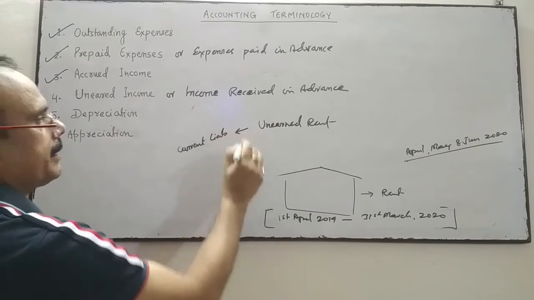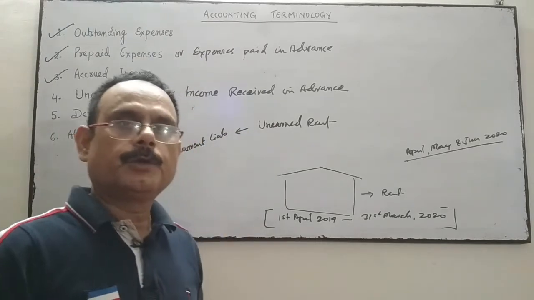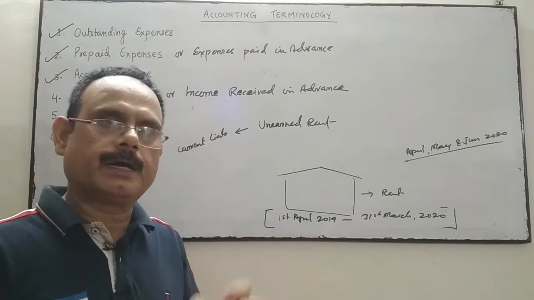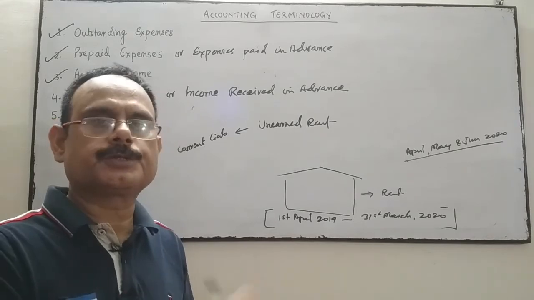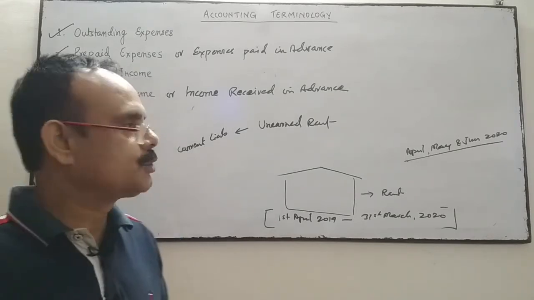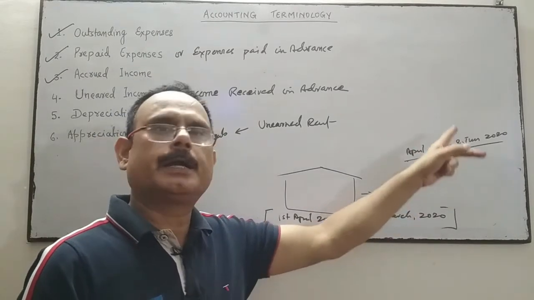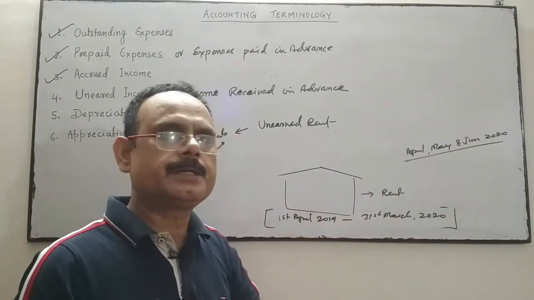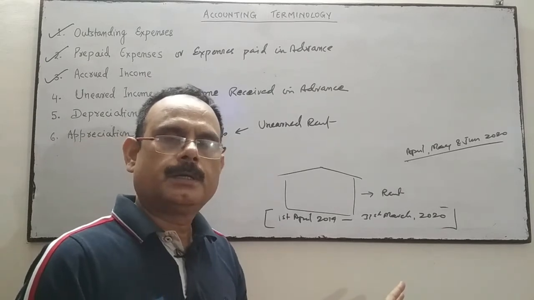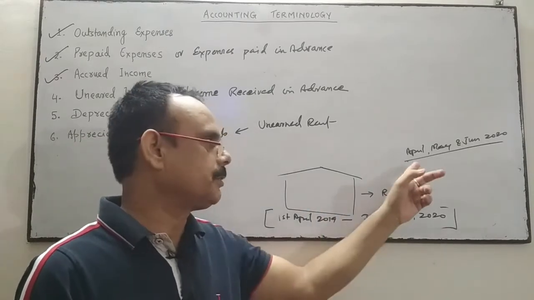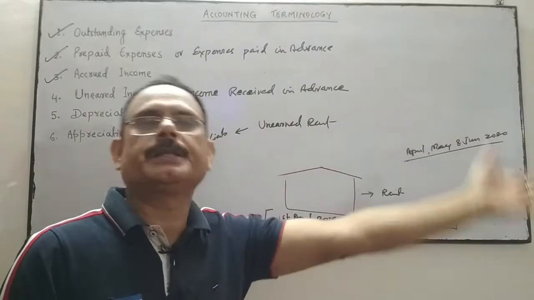It is a current liability because you have received the amount in advance, so you have to provide the services to the tenant for the months of April, May and June. In these 3 months, the tenant is not going to pay the amount, and you have to provide the services for these 3 months in the next financial year.